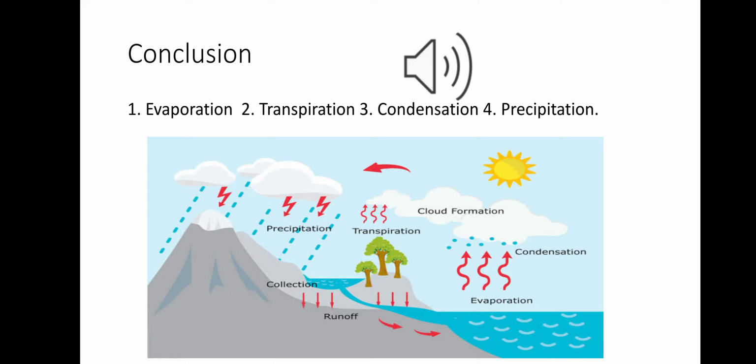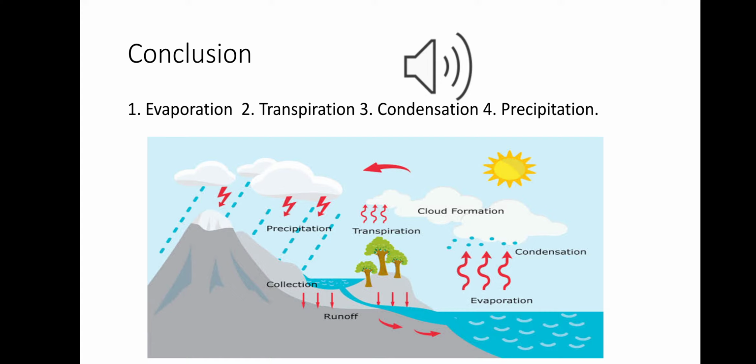When the moisture-laden air moves up and cools, coming in contact with the cooler upper atmosphere, the cool air cannot hold much water vapor, so some of the water vapor condenses, meaning it changes into tiny droplets of water, and these tiny droplets mix with dust particles. Millions or billions of these tiny droplets, when they join or collide with the dust particles, become the cloud.